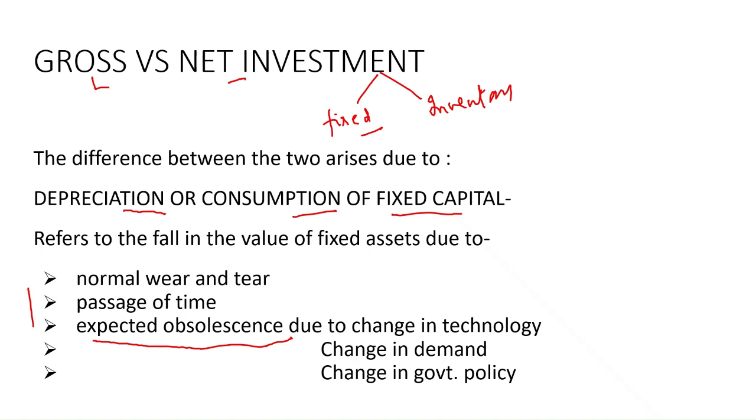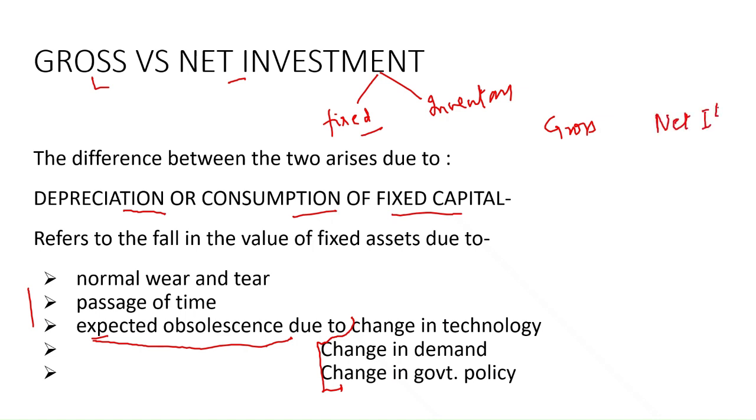Even if we take any vehicle, we had diesel vehicle, petrol vehicle, EV. So the technique also changes to produce these cars. Similarly, there is a change in demand. Similarly, there is a change in government policy. Because of all these three factors, every technology becomes obsolete over a period of time, and we are talking about expected, that is something you expect, that a certain technology will go down in value over a period of time. So the gross and net difference arises because of this depreciation.